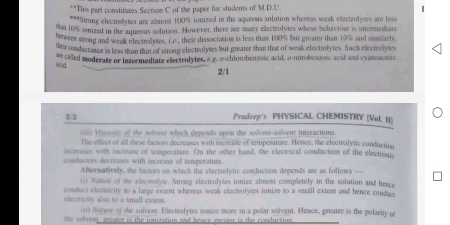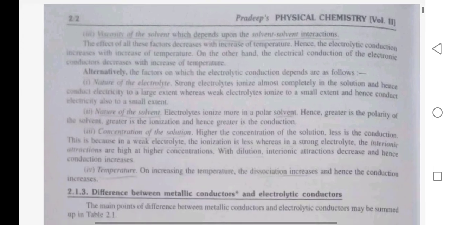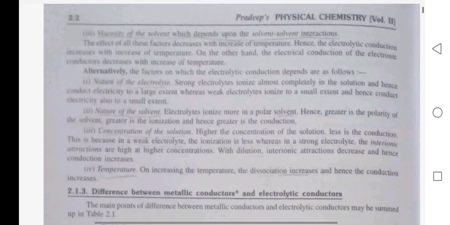Viscosity of the solvent, which depends upon the solvent-solvent interaction. The effect of all these factors decreases with increase of temperature, hence the electrolyte conductance increases with increase of temperature. On the other hand, the electric conductance of the electronic conductors decreases with increase of temperature. Alternately, the factors on which the electrolyte conduction depends are as follows.